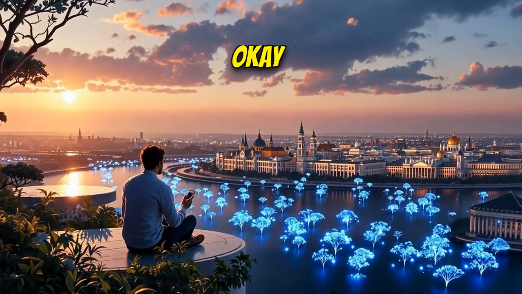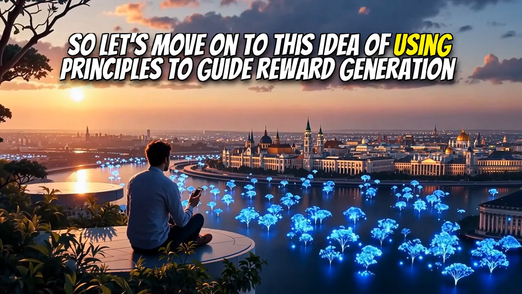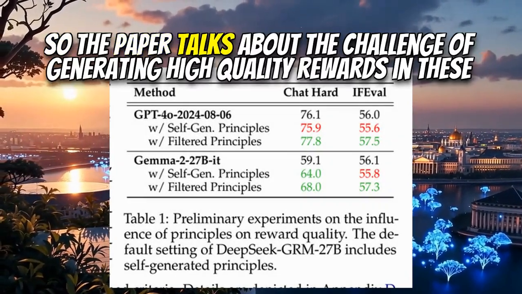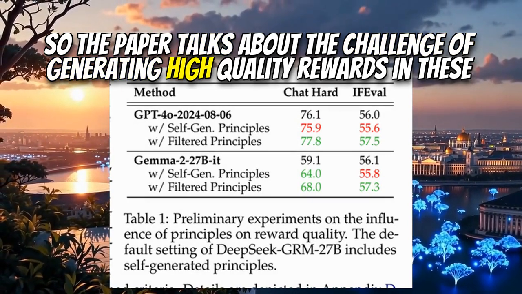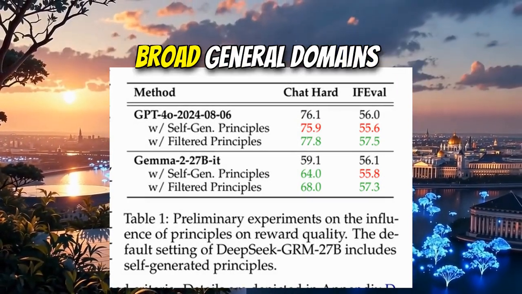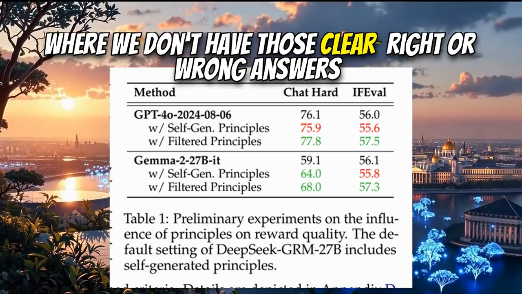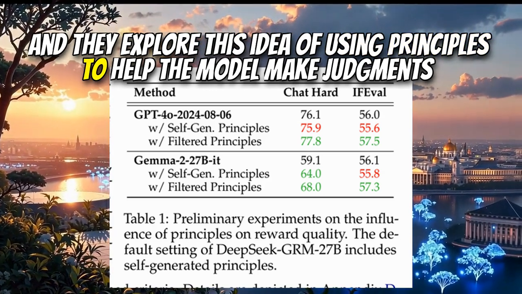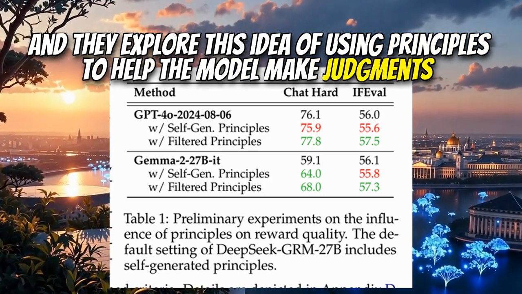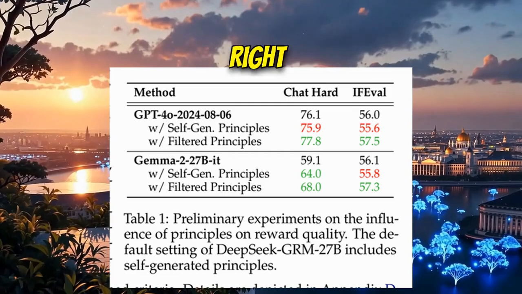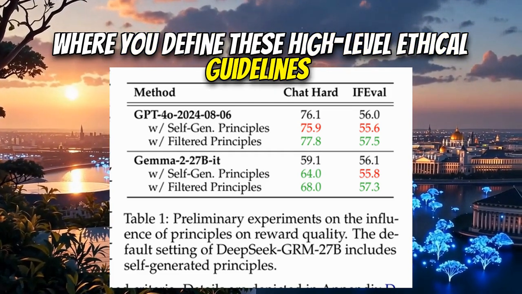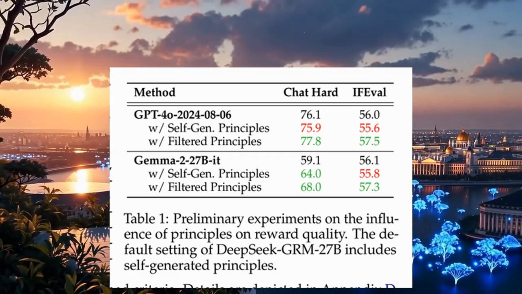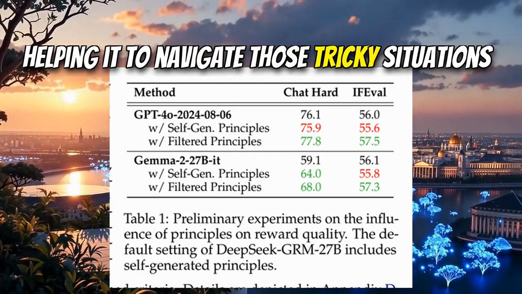Very much so. Okay, so let's move on to this idea of using principles to guide reward generation. Yeah, so the paper talks about the challenge of generating high-quality rewards in these broad general domains, where we don't have those clear right or wrong answers. Exactly, and they explore this idea of using principles to help the model make judgments, kind of like in constitutional AI. Right, where you define these high-level ethical guidelines. So these principles act as a kind of moral compass for the reward model. Yeah, exactly, helping it to navigate those tricky situations.